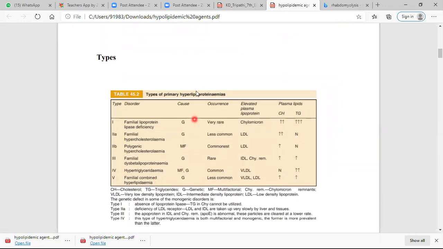Now this is again the primary hyperlipidemia. You can understand it from the uses, because you can clearly see the uses in type 1, type 2A, type 2B. So type 1 is familial lipoprotein lipase deficiency.